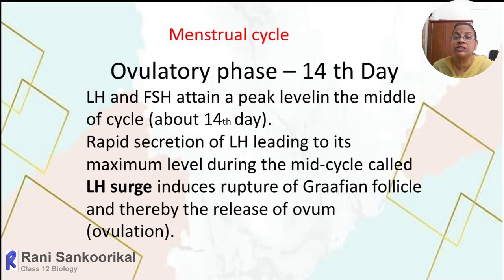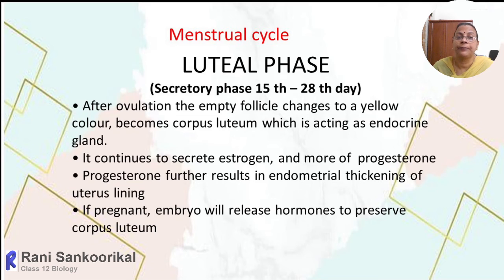So the ovulatory phase is on the 14th day, and because within the ovary, the follicles are developing, those follicles will take more and more LH and FSH. And on the 13th day, the LH surge will take place. And as a result, more and more LH is absorbed, and the Graafian follicle will rupture, and it will release the ova. That process is called ovulation, which happens at the 14th day.